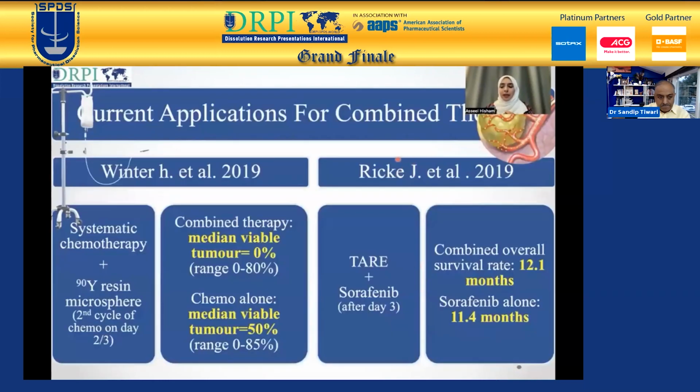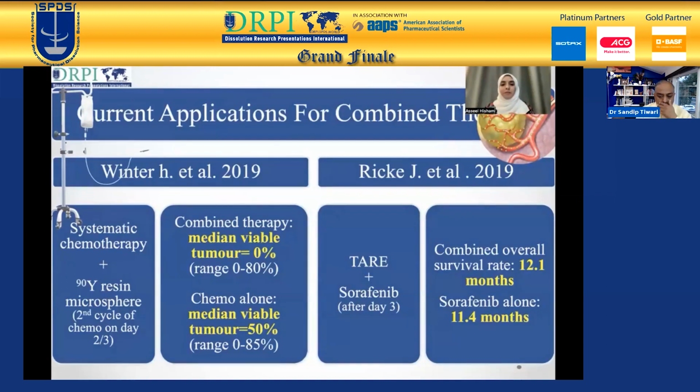Regarding current applications for the combined therapy, other clinical trials have been conducted using systemic chemotherapy with yttrium microspheres, as well as TARE, transarterial radioembolization, with sorafenib, and showed that the combined therapy had better results compared to single therapy.